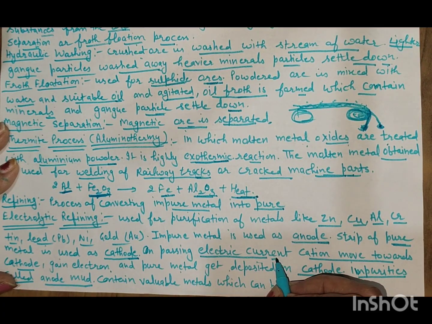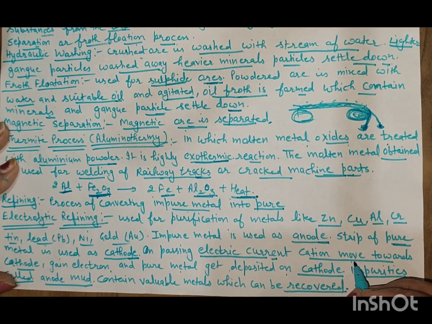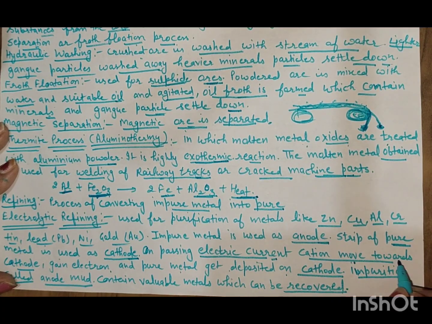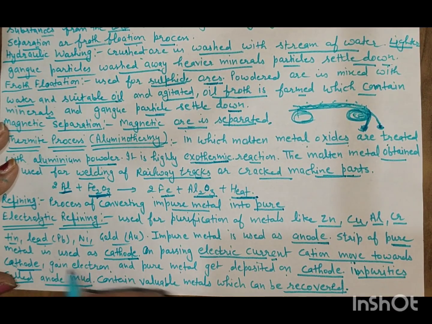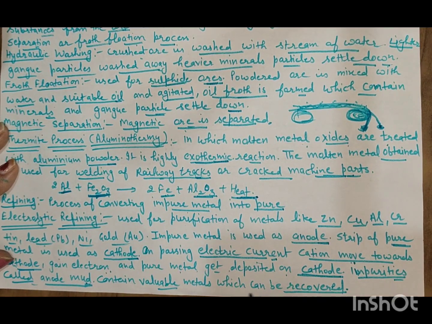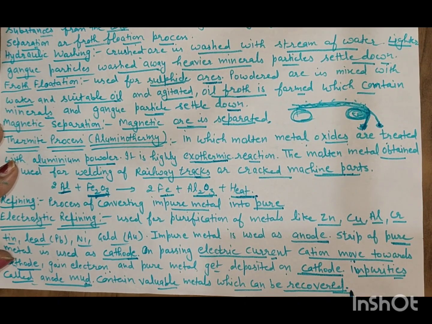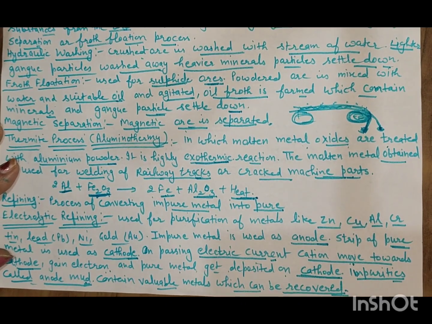On passing electric current, cations move towards the cathode and gain electrons, and pure metal gets deposited on the cathode, while impurities called the anode mud settle at the bottom. Certain valuable metals can be recovered from this anode mud.